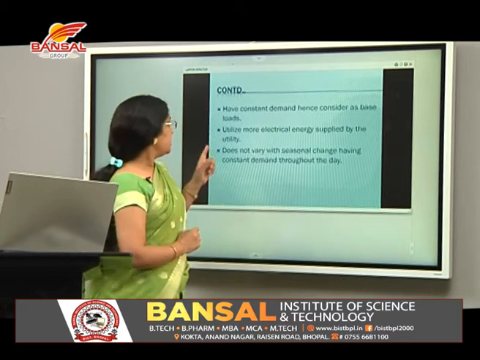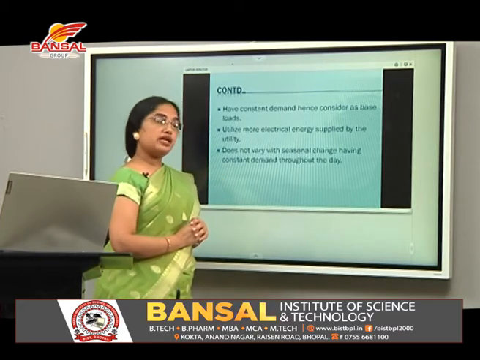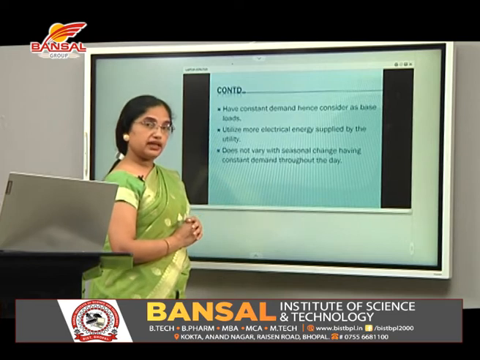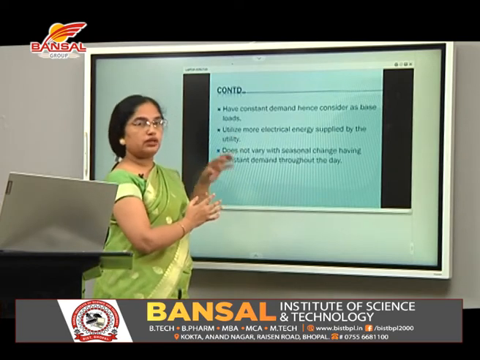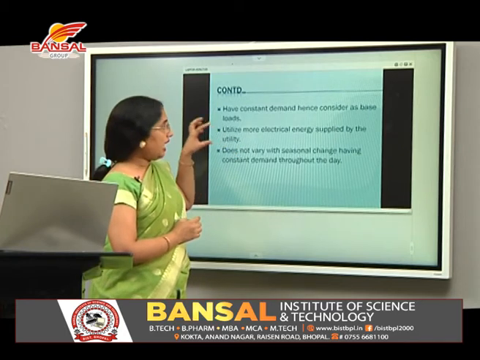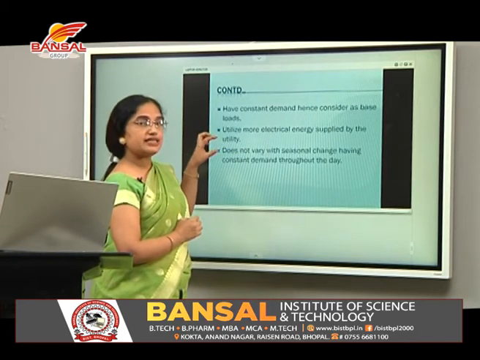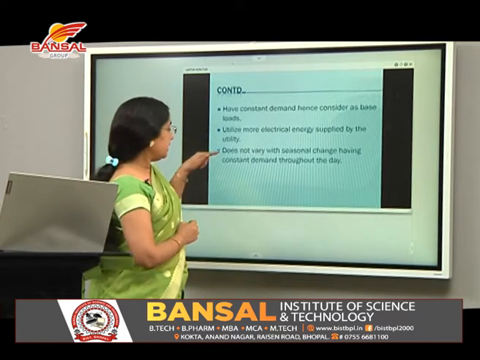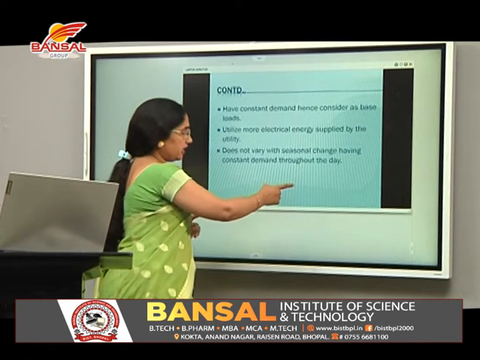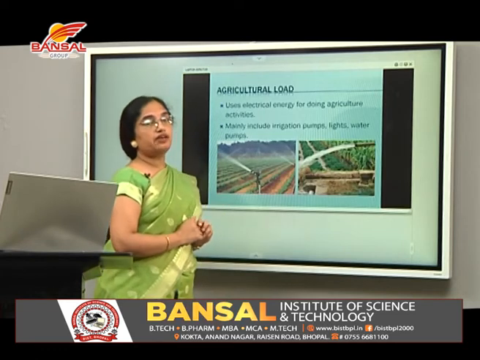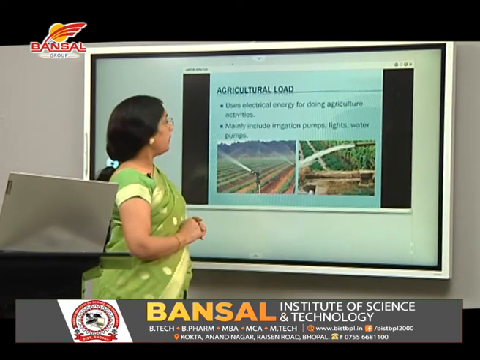Industrial load can be considered as base load because there is a minimum amount of load always present in this category. Secondly, it utilizes more energy than is supplied by the utility. Out of all the several loads, it is the load which utilizes the maximum amount of energy, and it does not have seasonal variation. It has its important impact because it does not have seasonal variation.